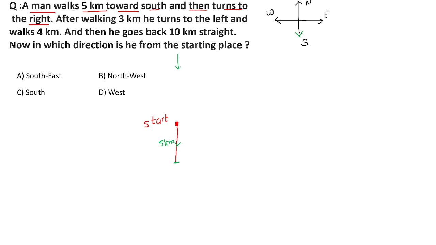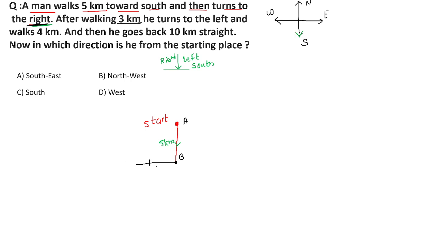We have learned if a person is facing south, then our right hand side is his left hand side and our left hand side is his right hand side, correct? So now he is moving to right, it means he will move to the left direction on our diagram. This one is the right direction for this person. This is the starting point A. This one is point B, and here he has moved to right and walked for 3 kilometers.